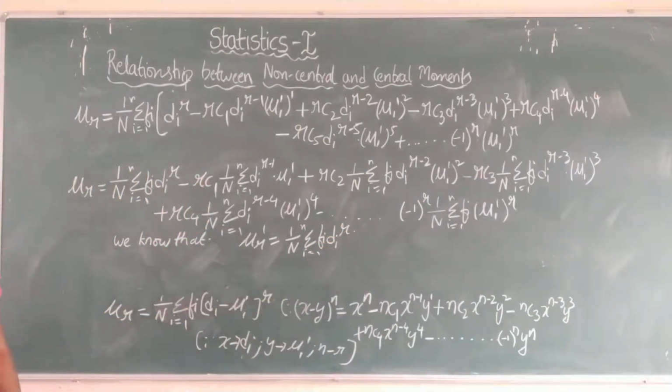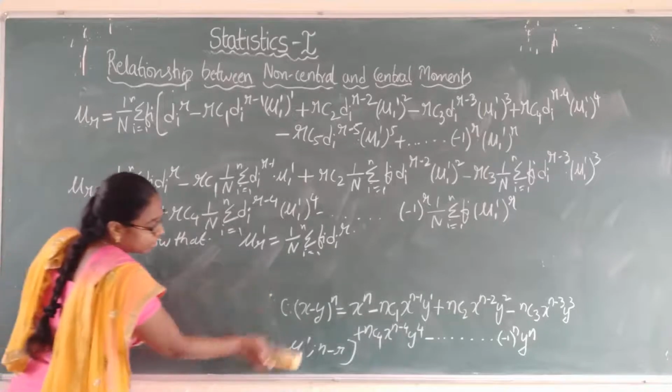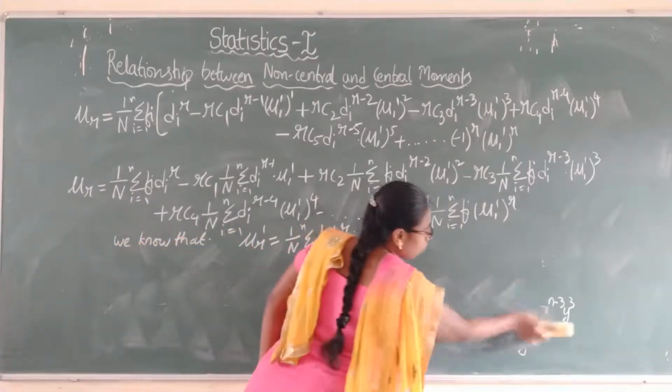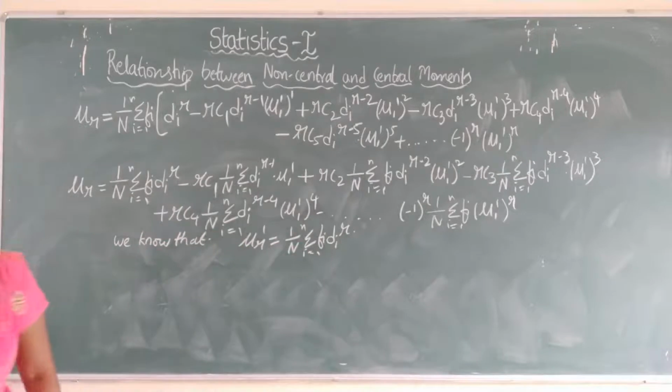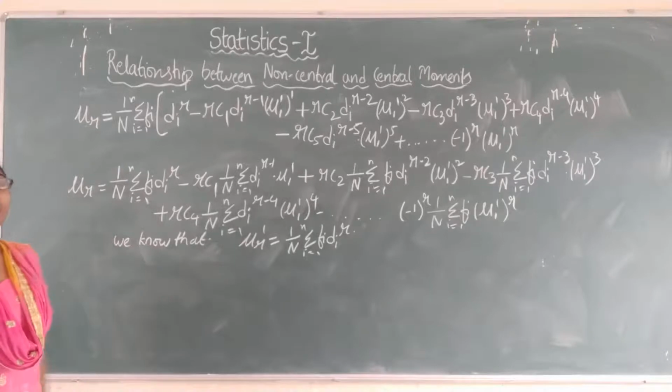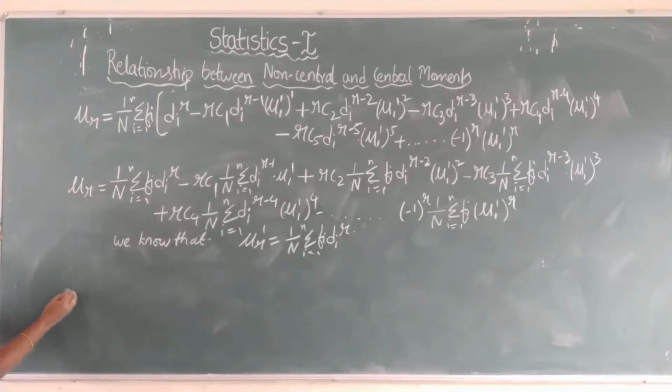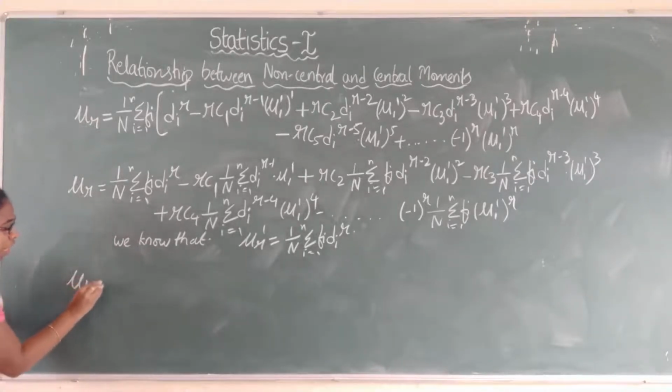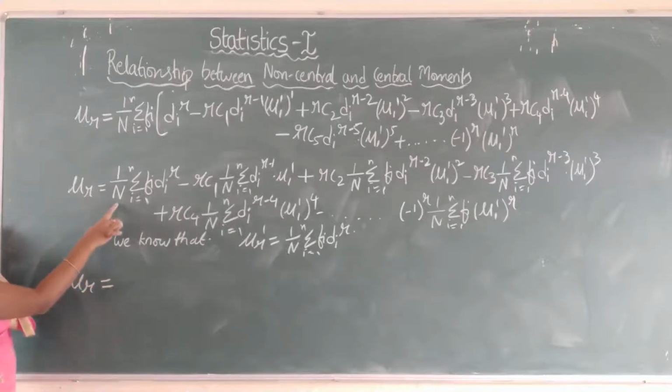So in our definitions we have that mu r dash equals 1 by n summation fi into di power r. Now we will be using that condition. Wherever we have 1 by n summation fi di power r, we will write mu r dash. Now coming to the mu r value, so here mu r equals 1 by n summation